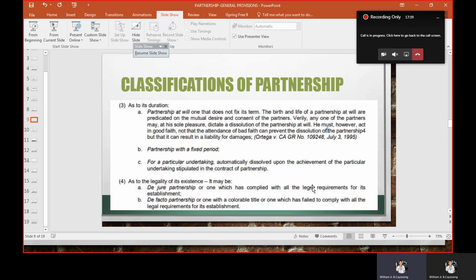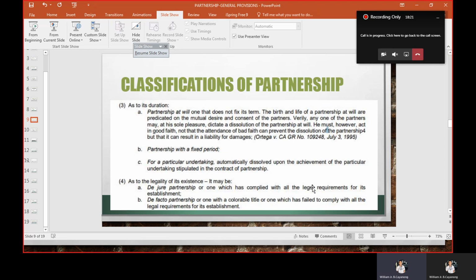Next is as to duration. It could be a partnership at will or one that does not have a fixed term. The birth and life of a partnership at will are predicated on the mutual desire and consent of the partners. Verily, any one of the partners may, at his sole pleasure, dictate a dissolution of the partnership at will. However, he must act in good faith, not in bad faith. Bad faith cannot prevent the dissolution of the partnership, but it can result in liability for damages.